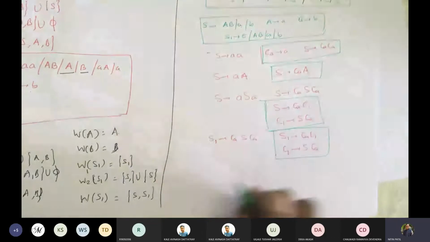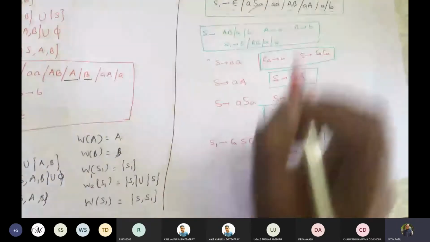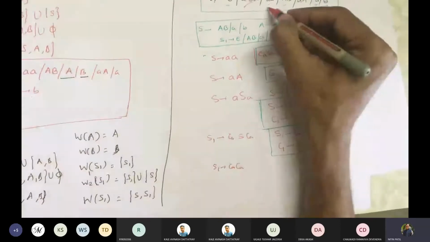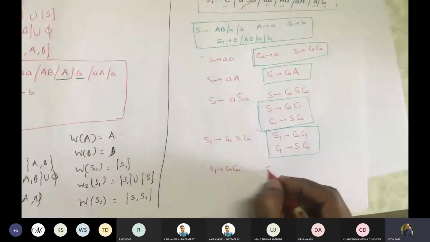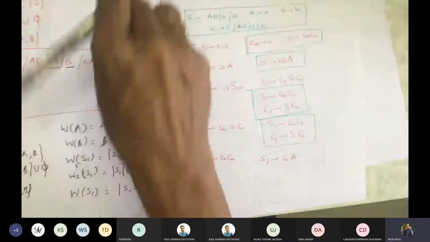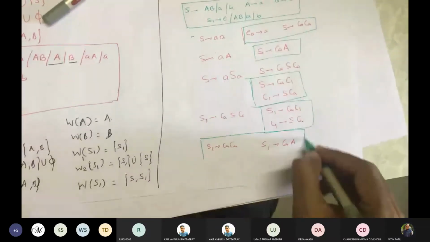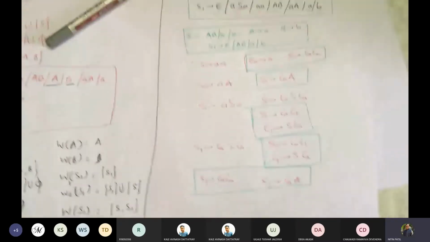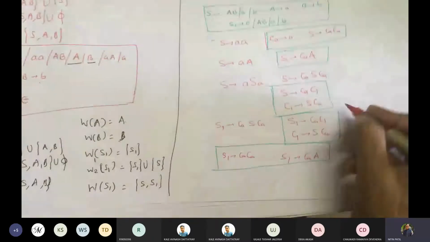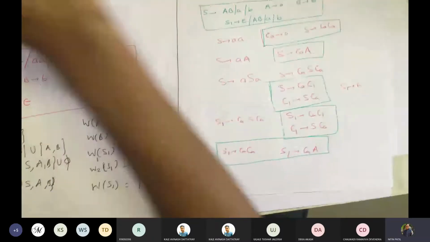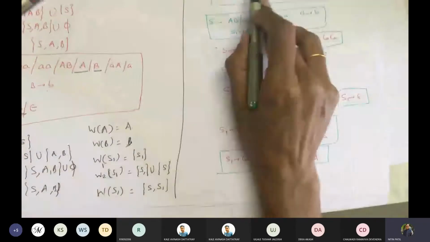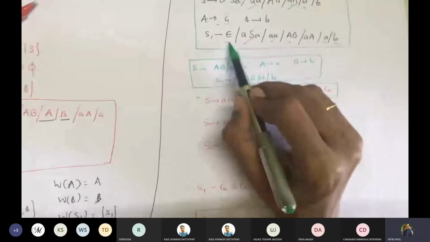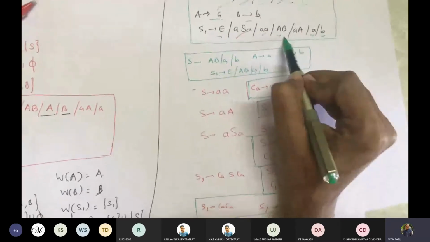What was remaining? We wrote this now. So this is done. So we'll take this CA. S1 gives CA. So this is done. And now this one, S1 gives CAA. How many remaining now? We have to write only S1 gives epsilon. We'll write this to preserve the language. And now if we count the productions, 1, 2, 3, 4, 5, 6, 7, 8.